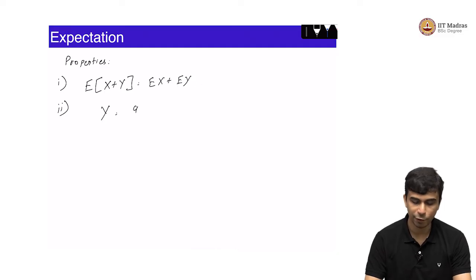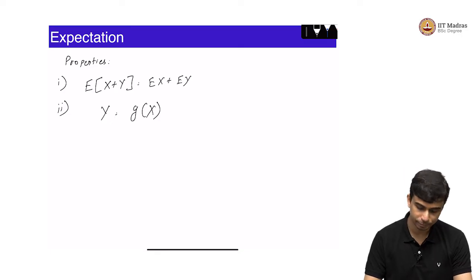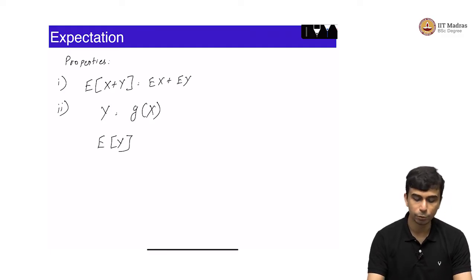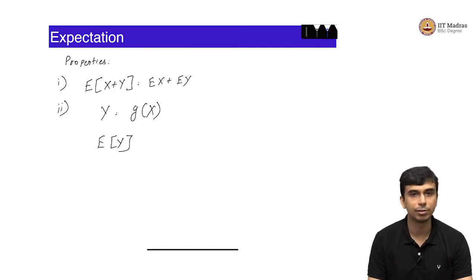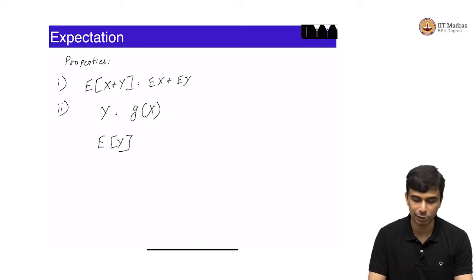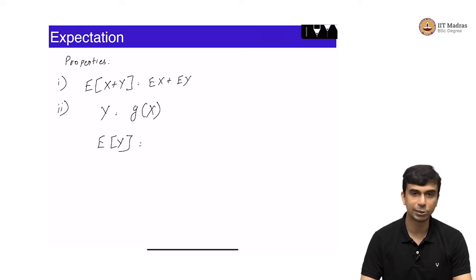Then there is the other property. Let us say Y is equal to some function of the random variable X. If Y is equal to g of X, what is the expected value of Y? Of course, you could compute the probability density function of Y, and then apply the definition from first principles to compute the expectation of Y. But there is a much easier expression which is analogous to the discrete random variable case.